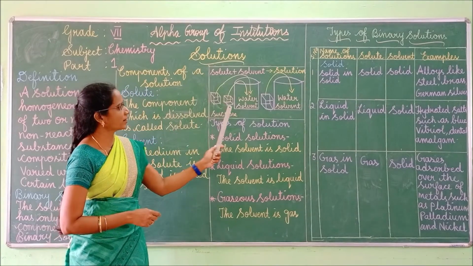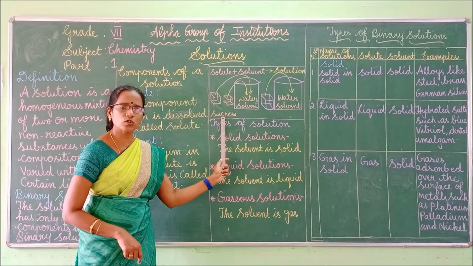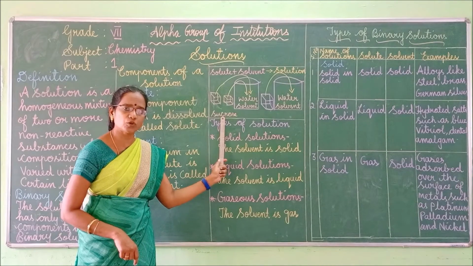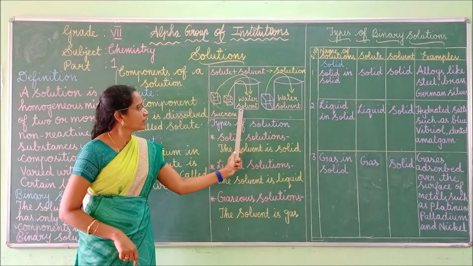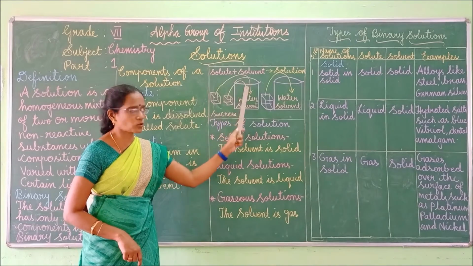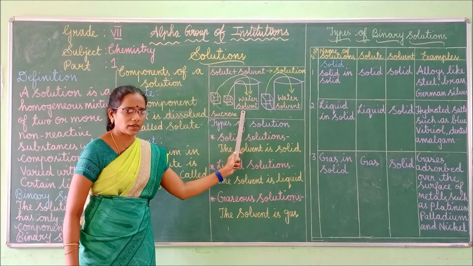Right. Next one, look at this diagram. So these are sucrose. The chemical name of sugar is sucrose. And this is the water. If you add more sucrose or if you add more sugar into water, its